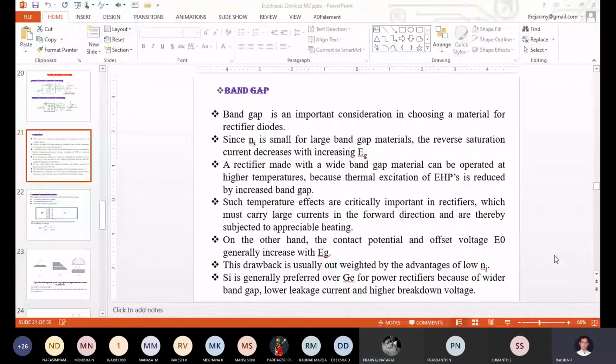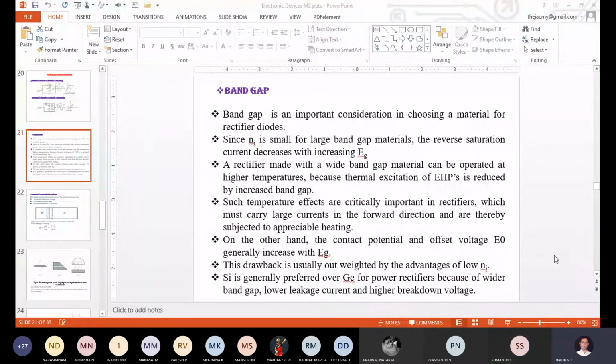But if you increase the band gap, or if you choose a large band gap semiconductor, what phenomenon will happen? Sir, tunneling. Electron tunneling, will it be present or absent? Sir, for highly doped it will be present. In lightly doped, it will be absent.